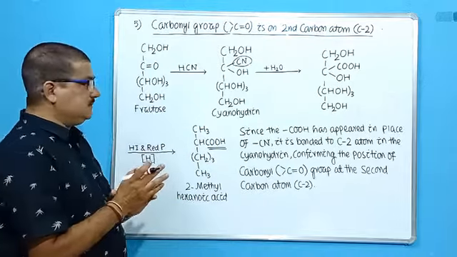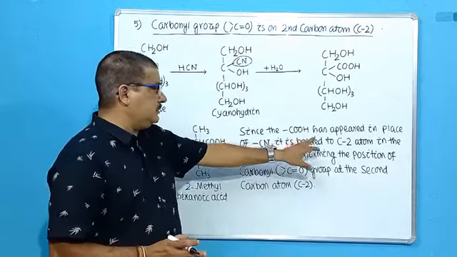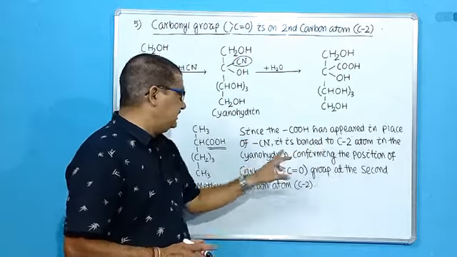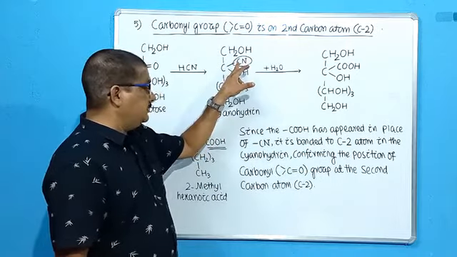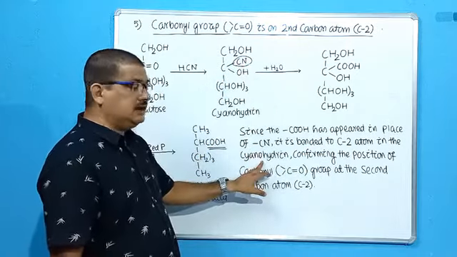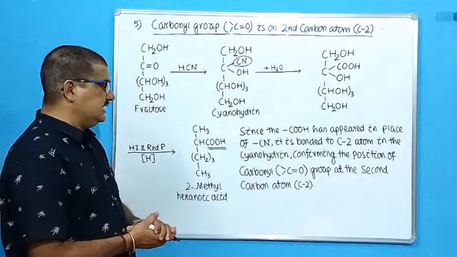The nitrile group is present at the second carbon atom, that is C2. Since the carboxylic group has appeared in place of the nitrile or cyano group, it is bonded to the C2 atom. The cyano group is bonded to the C2 atom in the cyanohydrin, confirming the position of the carbonyl group at the second carbon atom.